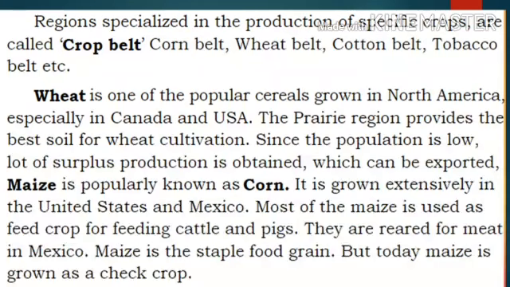The wheat belongs to the grass family, like the prairie family. So prairie provides the best soil for wheat cultivation. In this area, in this continent, the population is very low, so a lot of surplus production is obtained. So wheat can be exported.